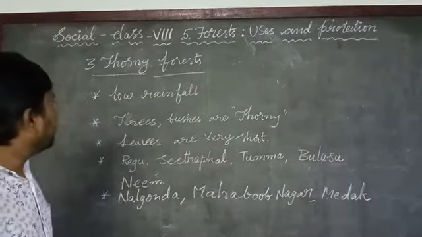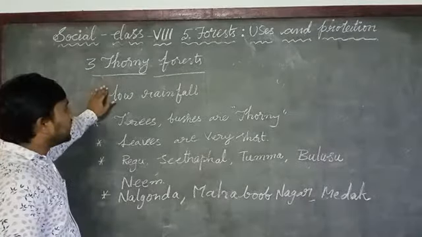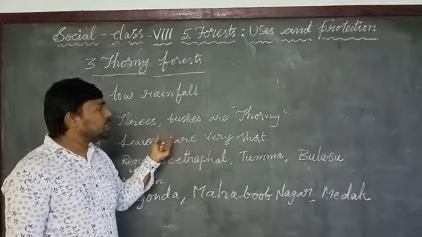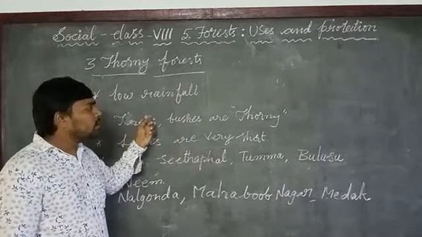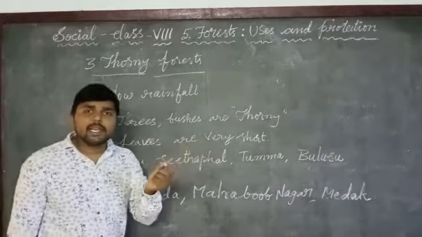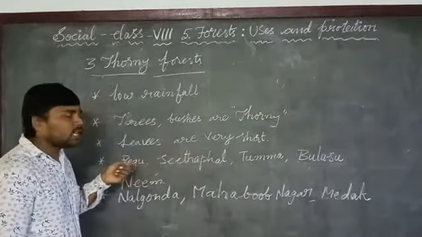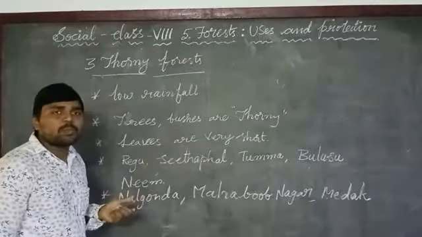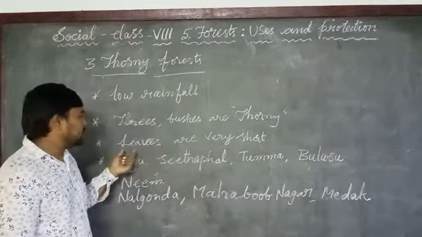Okay. Once again, thorny forests. Thorny forests are the forests which grow in the areas which have very low rainfall. The trees and bushes are thorny. Their structure is thorny. Thorny means the needle-like stems which grow under the leaves. Leaves are very short in this region. Why? Because to conserve the water, the leaves of the trees are very short.